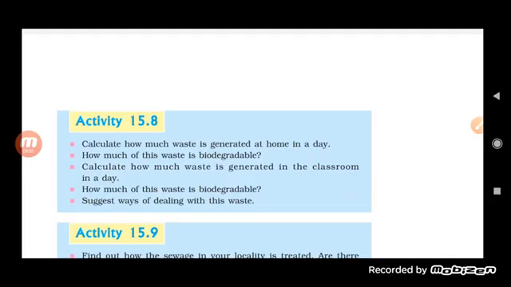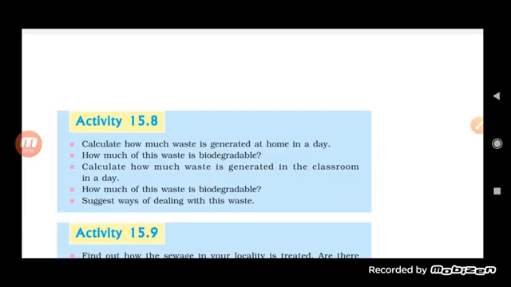So there are different methods, and the first method is segregation. It is really important that we understand the different kinds of garbage, and according to that, garbage is divided into two types: biodegradable and non-biodegradable. Biodegradable is the kind of garbage which is degraded with the help of microorganisms, which means it can be decomposed.